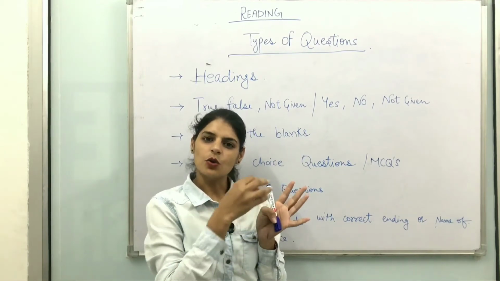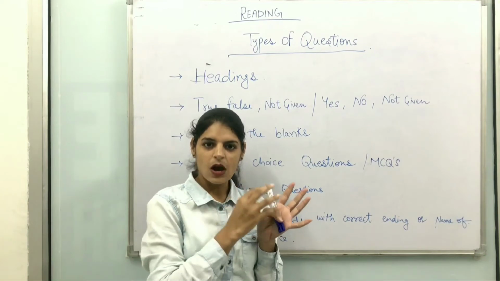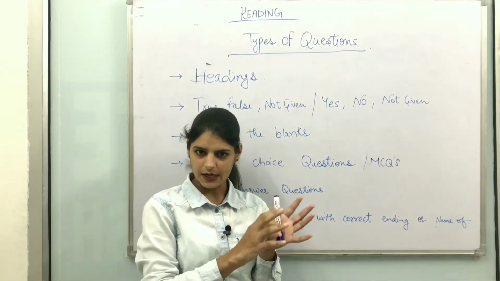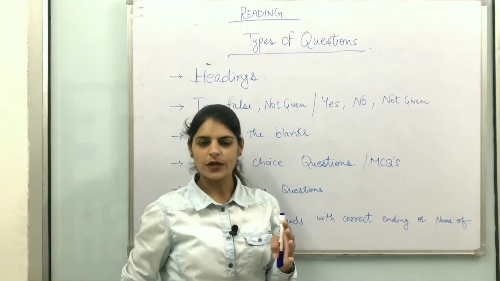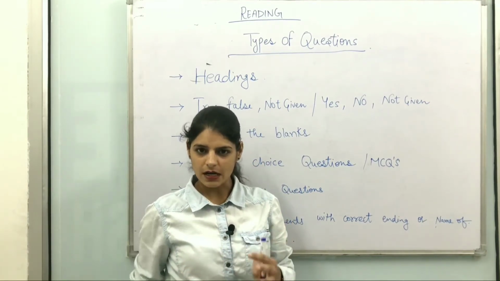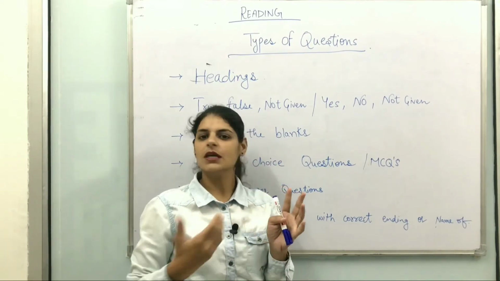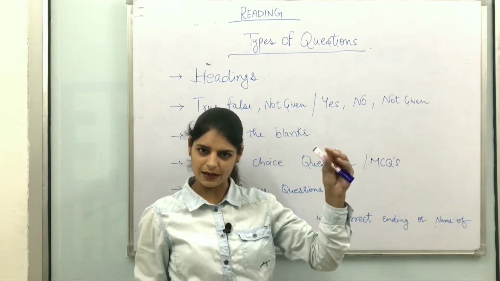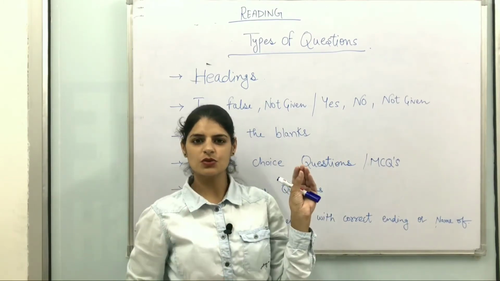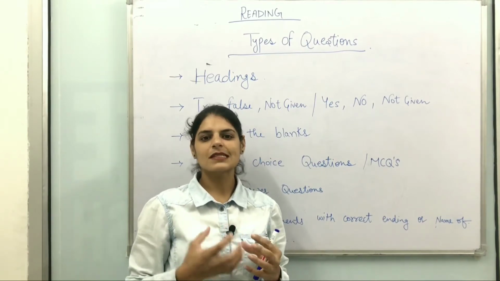Just write both of those headings which you think are the answer on your answer sheet. When you go through the next paragraphs, any one of those can be used as the answer for another paragraph. So you rub it out from that place and use it as the answer for another paragraph. This is the best way.